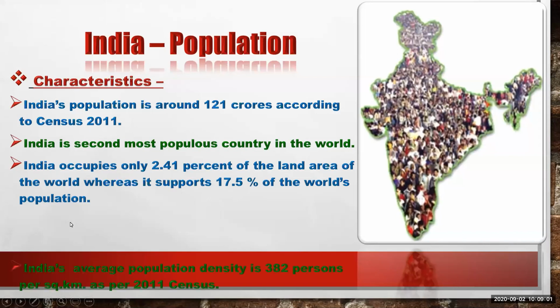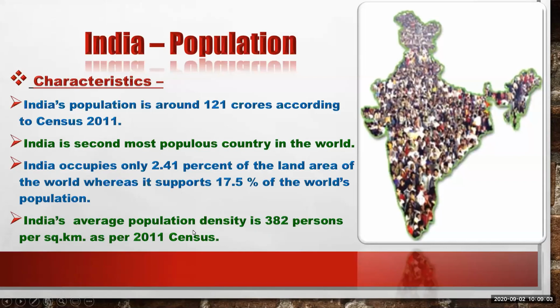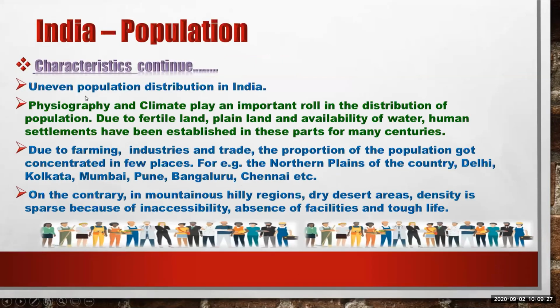Now, next characteristic. India's average population density is 382 persons per square kilometer as per 2011. Our population density is also high, that is 382 persons are living in 1 square kilometer area according to census 2011. The next characteristic is uneven population distribution in India.